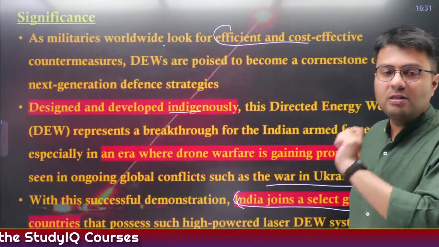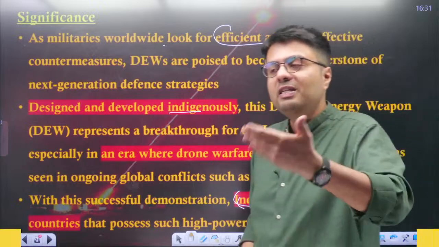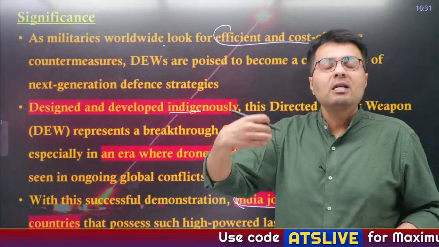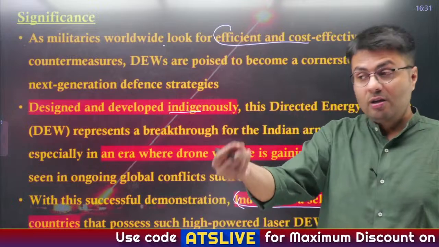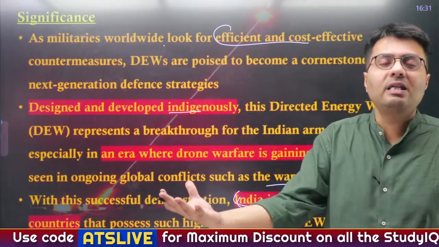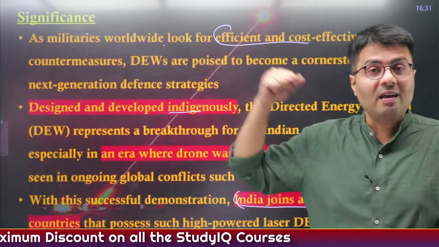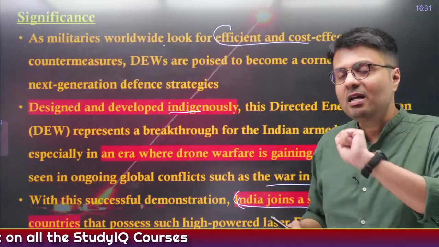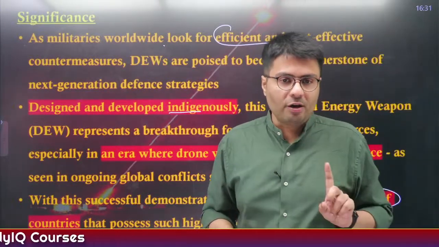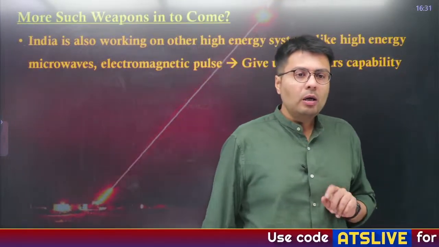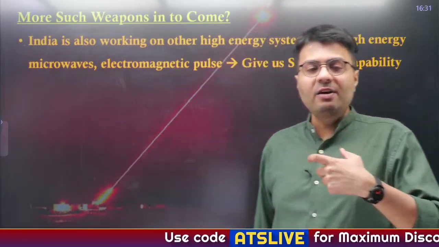So it joins a select group of countries that possess such a capability, which is getting quite drastic as the days go by, because many state based actors like armies and defense forces, and non-state based actors, also use these kinds of drones to conduct attacks on their enemy countries, and therefore India needs to be prepared to deal with such threats. Now, is India getting ready with more weapon systems?